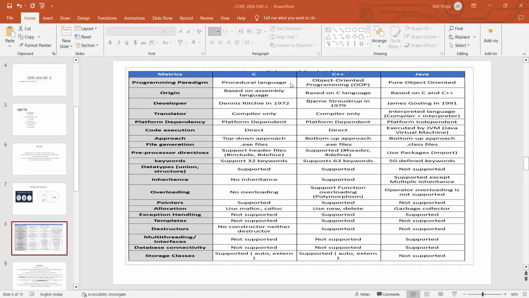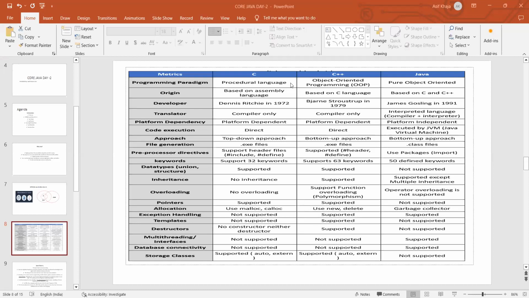And the origin of these languages, meaning how they were developed. C was developed based on assembly language. C++ is based on the C language. And Java is based on C and C++. And who developed these languages? Dennis Ritchie in 1972 for C, Bjarne Stroustrup in 1979 for C++, and James Gosling in 1991 for Java. These are the developers who developed these programming languages.